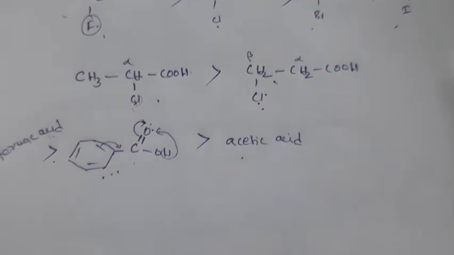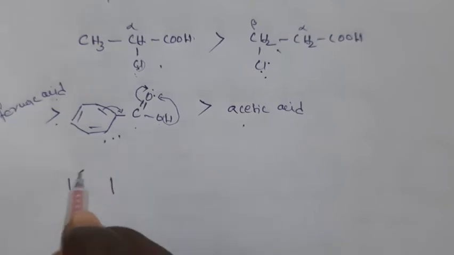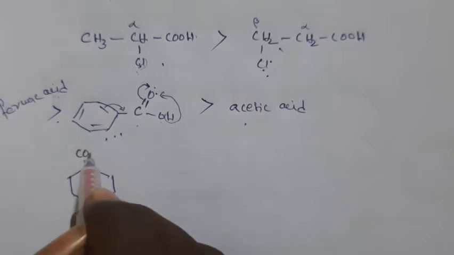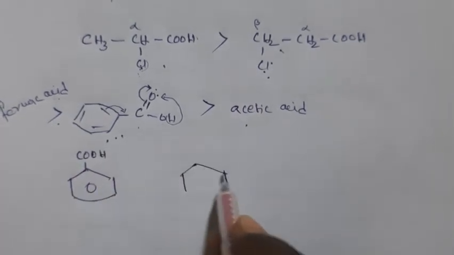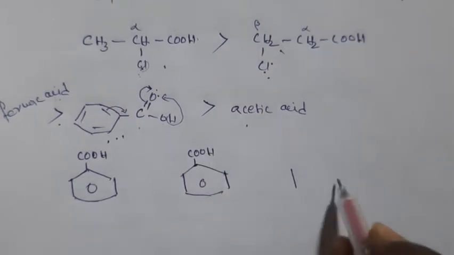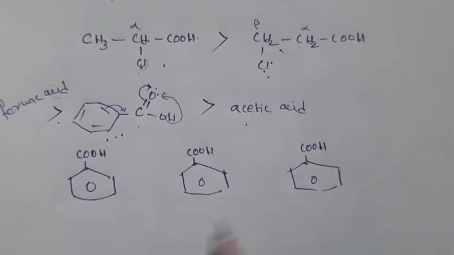Now what happens if the benzene ring has substituents? This is carboxylic acid, this is again carboxylic acid, that means benzoic acid, this is again carboxylic acid, COOH.